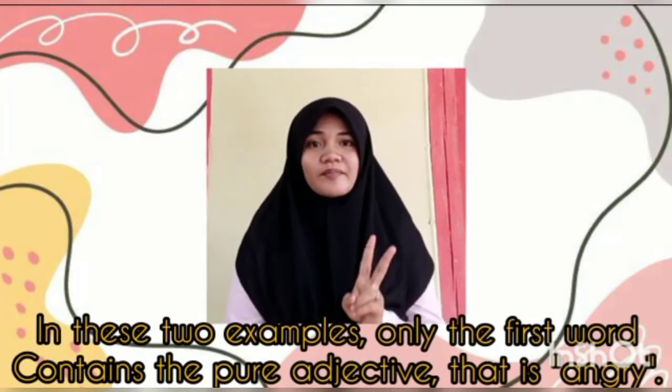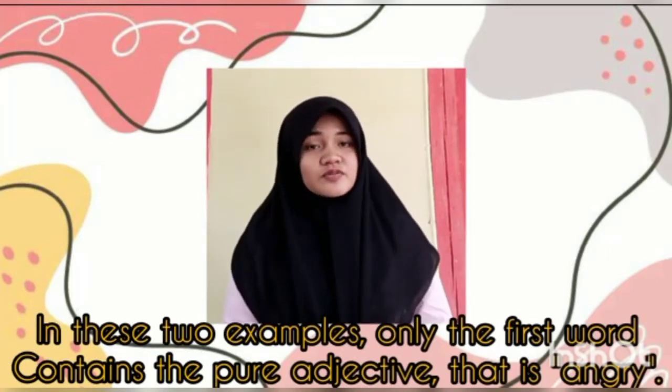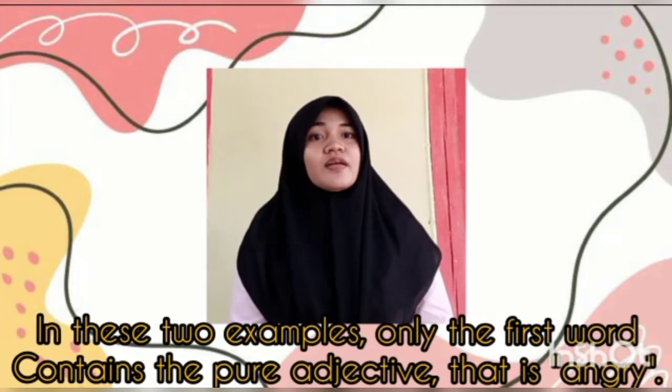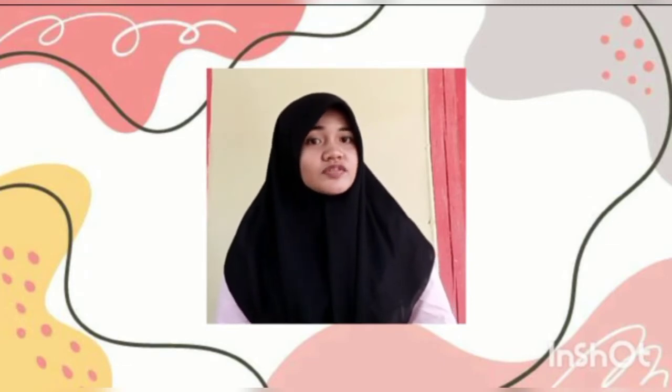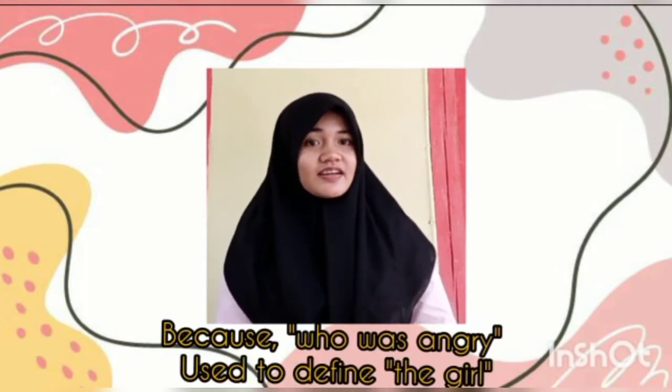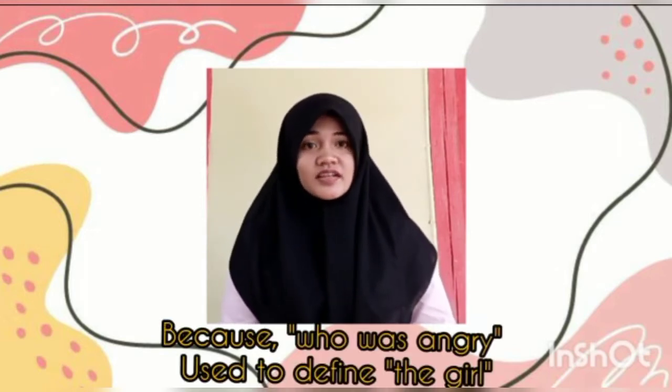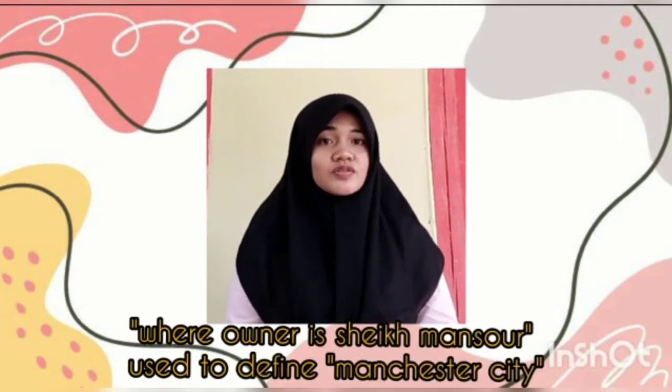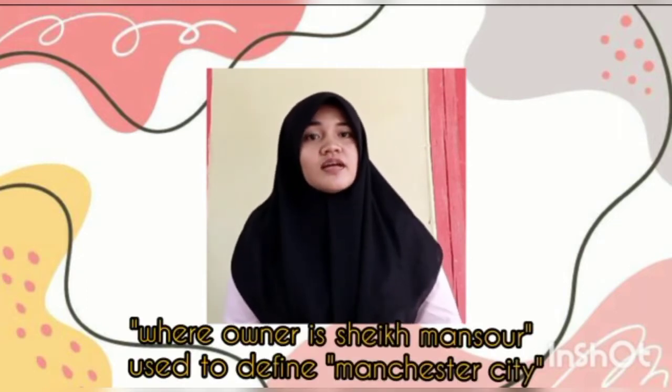In these two examples, only the first contains a pure adjective, that is, angry. However, the clauses who was angry and whose owner is Sheikh Mansour are both adjective clauses, because who was angry is used to identify the girl and whose owner is Sheikh Mansour is used to identify Manchester City.